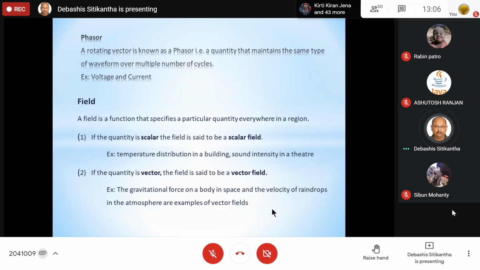For example, as I told you, in case of a gravitational field, whatever be the height from which you are dropping an object, the gravitational pull or the gravitational acceleration is going to remain the same. So if that quantity is a vector quantity, then the field will be known as a vector field. Similarly, if the quantity is a scalar one, it will be known as a scalar field. So I have given some examples, and I believe that you people have understood it. So that is what we have studied in the last class.